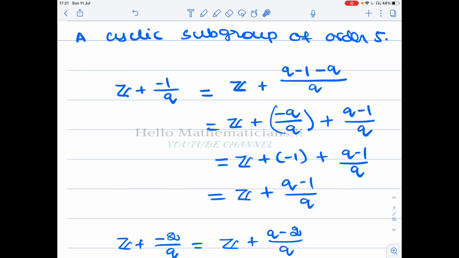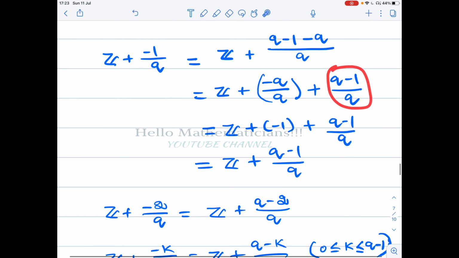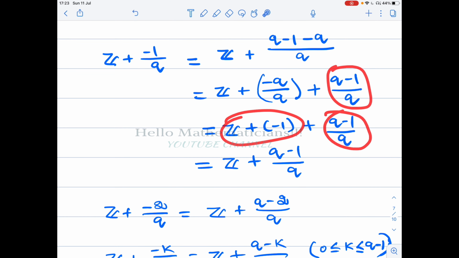So let's continue. Let's look at Z plus minus 1 by q. Clearly minus 1 satisfies the condition that mod p less than q. This coset, Z plus minus 1 by q, can be written as follows: in the numerator you add and subtract a q. You will get Z plus minus q by q plus q minus 1 by q. This is Z plus minus 1 plus q minus 1 by q.